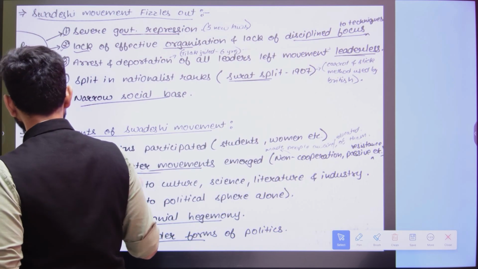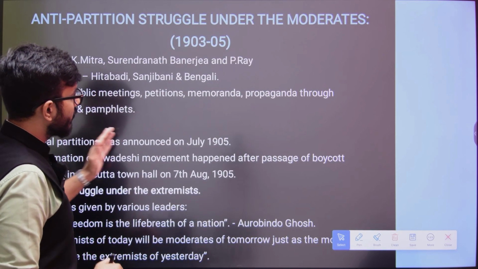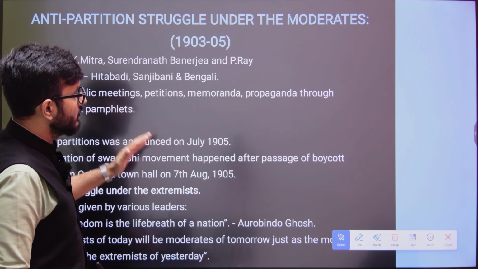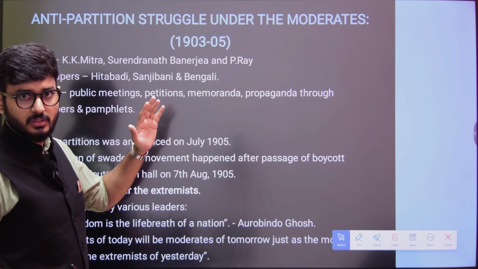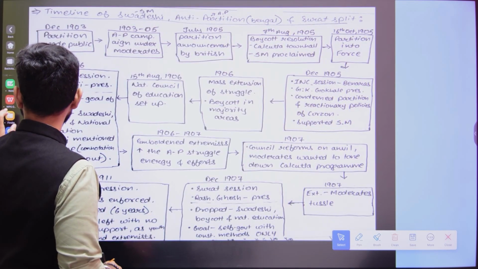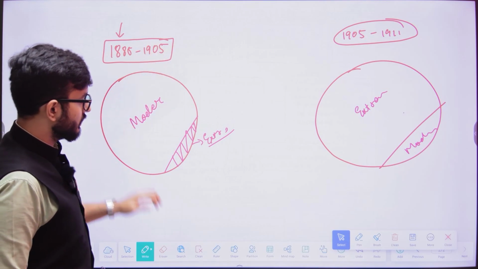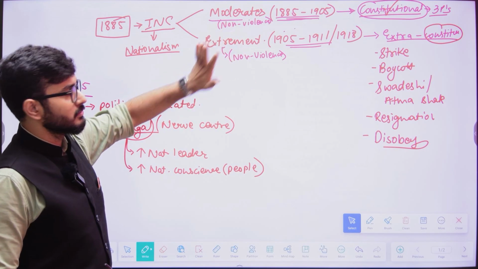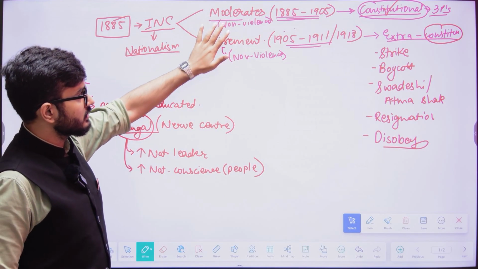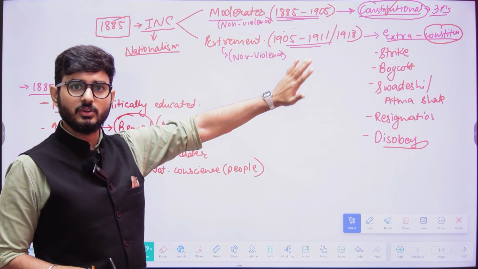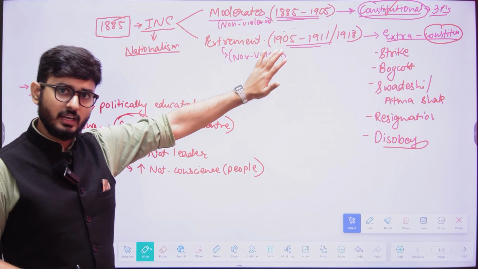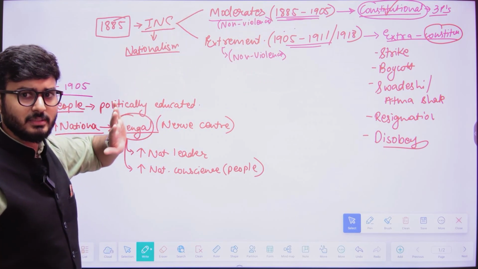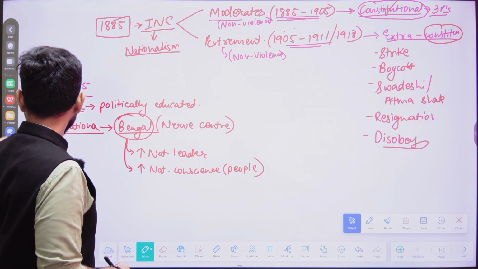So the question here is, when we talk about the extremists, who are the extremists? Here I had explained the context of the extremists. I had told you that these are the extremists and these are the moderates. We shall also be understanding the extremists in the next session, on the difference between moderates and extremists. Here I just wanted to explain this particular event to you.